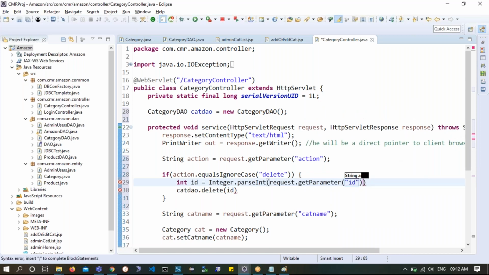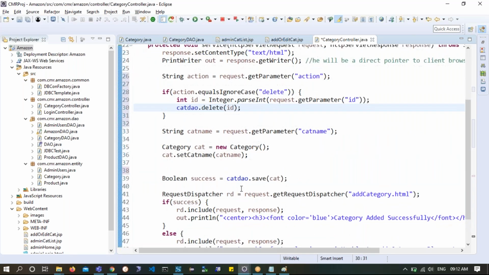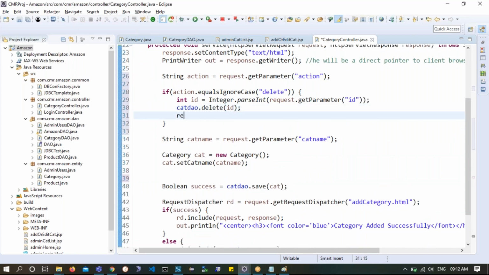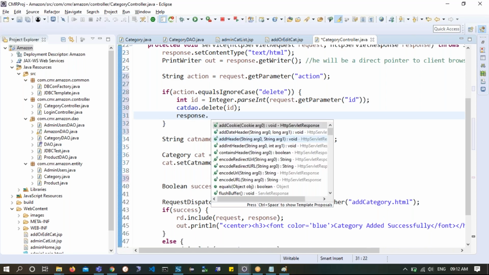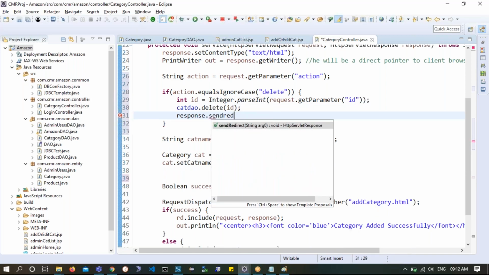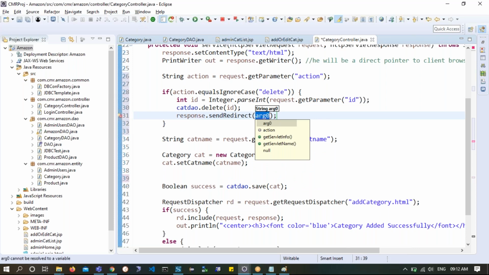So I must get an ID, then only I can delete it. So here I have to supply the ID to the JSP, and JSP will forward this request to this fellow, and then he can simply call this one. Okay, so this is my action, and after this is done, what am I supposed to do? I should basically redirect back. So I can say response dot sendRedirect to, again I should go back to that JSP page, right? After doing certain action, I'll have to delete something or I have to return something.